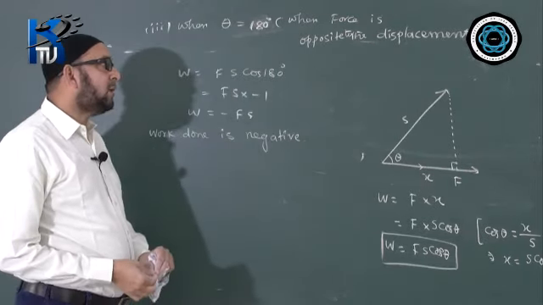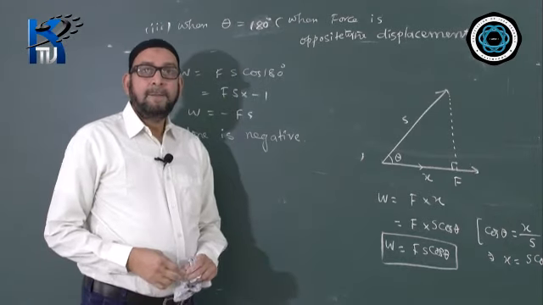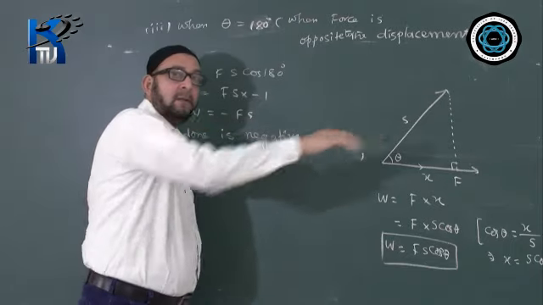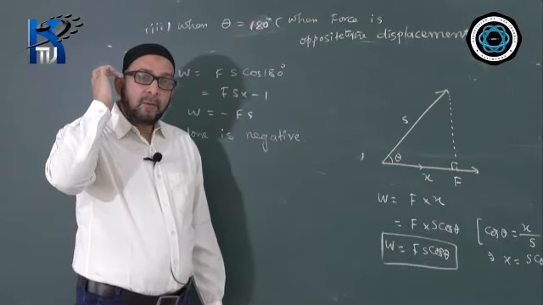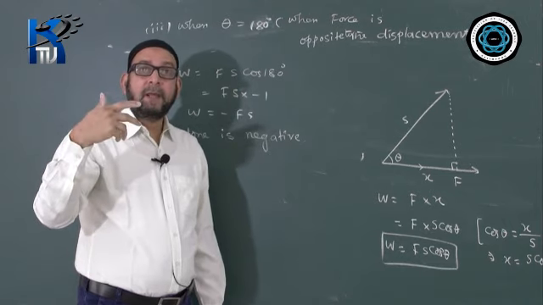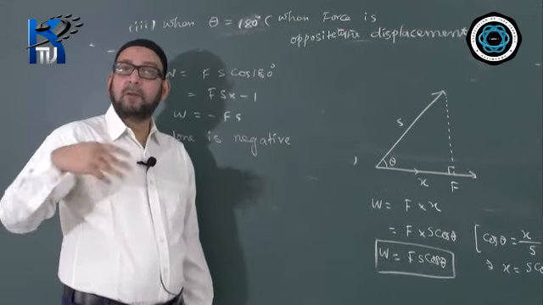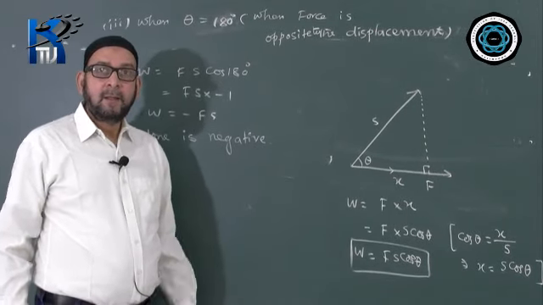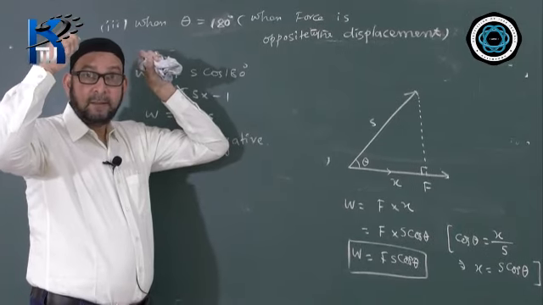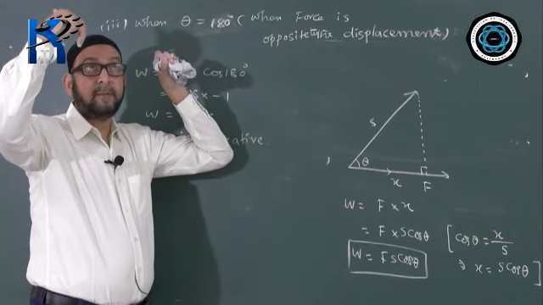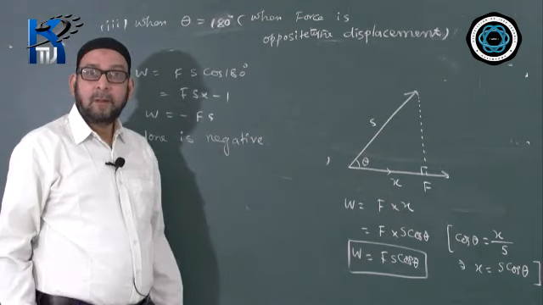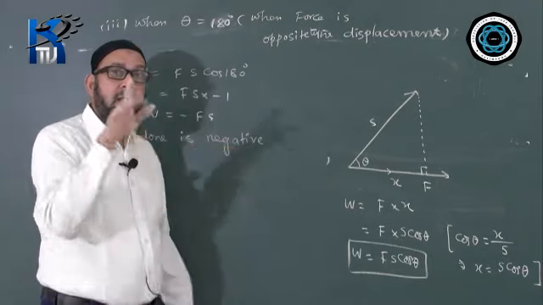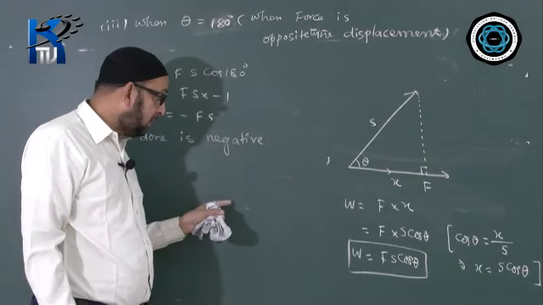But one technical question is like this. See, a person carrying a load on his head and walking on a horizontal surface like this. If a question comes, explain why he does work and why he does not do work. There are both possibilities here. You have to consider both the aspects. For carrying the load on his head, the work done is 0, because the load is acting in the downward direction and the person is moving in the horizontal direction. The angle between them is exactly 90 degrees, as I showed you in the diagram as well.